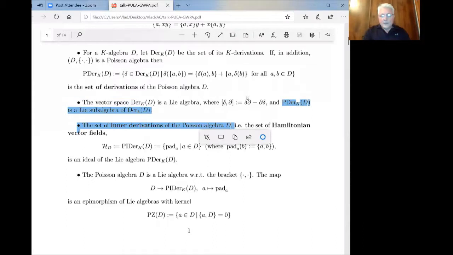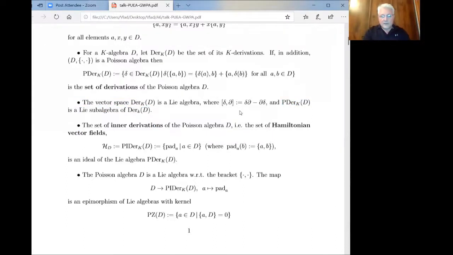Now, we have plenty of Poisson derivations, the so-called inner derivations or Hamiltonian vector fields, which are denoted in this fashion. So for each element a of D, we have a Poisson derivation, which is given by this rule: simply the bracket of a and this variable.